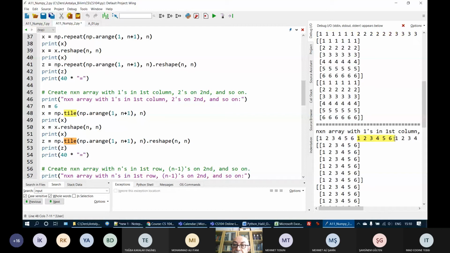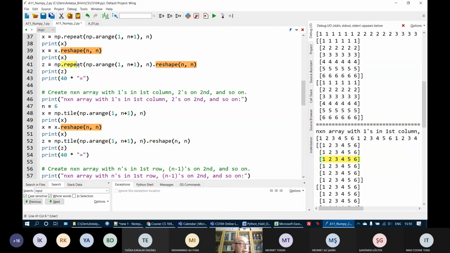Okay, 1 to 6 is taken, and then 1 to 6 is repeated again. So when I make a matrix from this, the result will be 1 to 6 and 1 to 6 repeated, and the second row, third row, etc. So what I do, I use the tile method to create all elements and then reshape them.